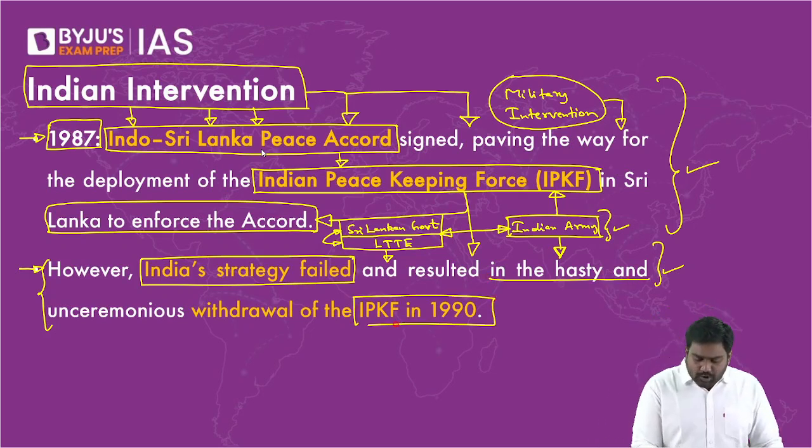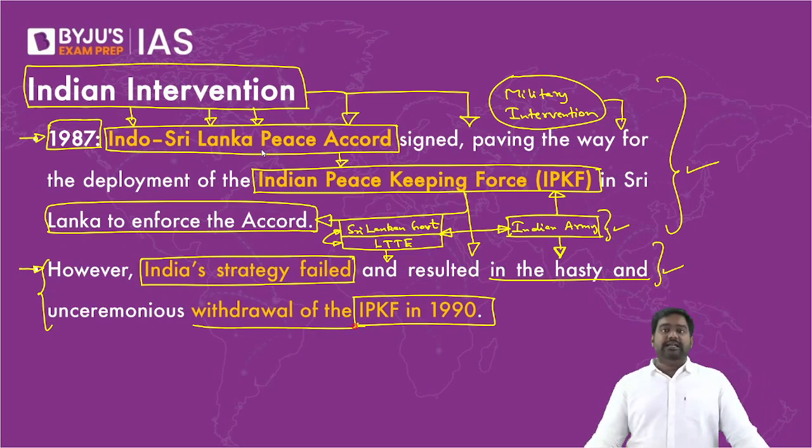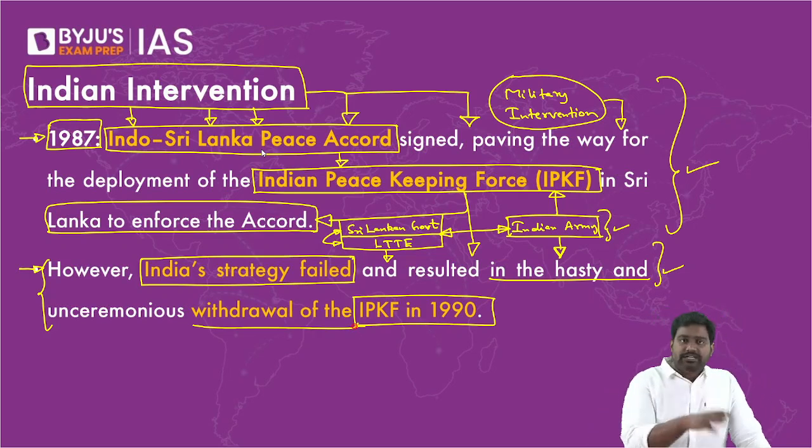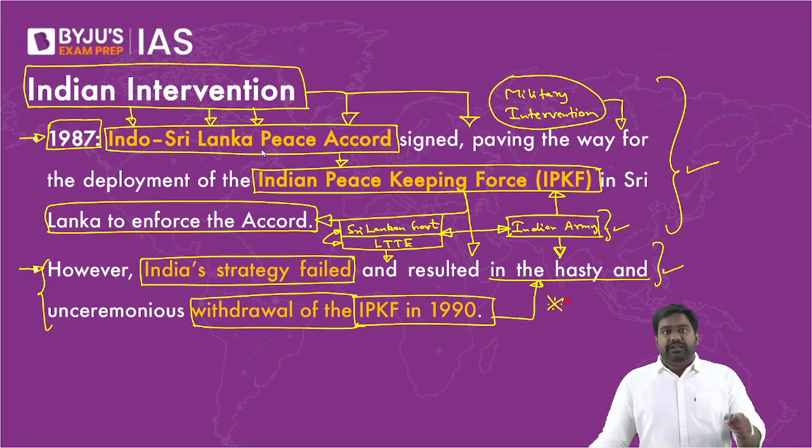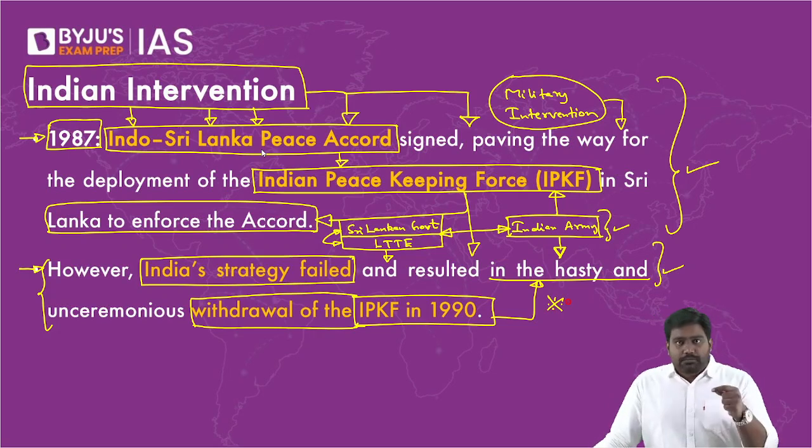The war became highly controversial in India. By then, PM Rajiv Gandhi had resigned following the internal domestic crisis. Right? PM Rajiv Gandhi had stepped down and we had a few coalition governments in 89 and 90. In India, tremendous pressure came from the public as to why India was involved in Sri Lanka to this extent. Why everyday Indian soldiers were coming back dead in body bags. So it became a big political question. Opposition was raising questions. Media was criticizing it. Right? The public were asking for answers.